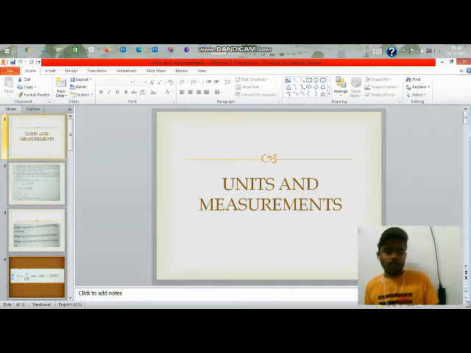Now let us move on to the first chapter of physics for the NEET syllabus, which is units and measurements. Shall we move on to the chapter?